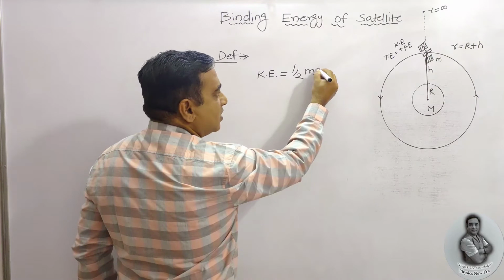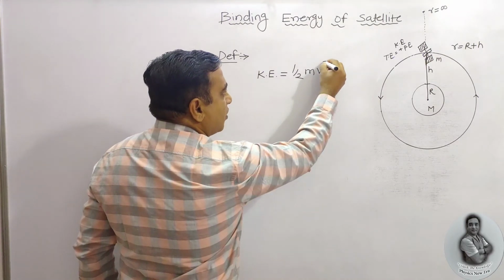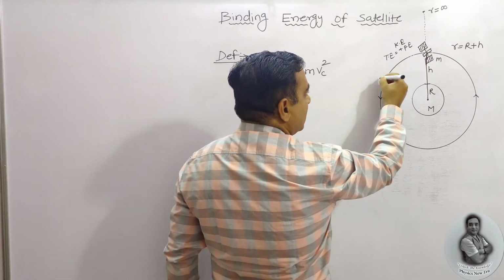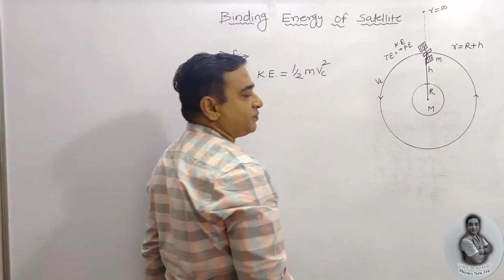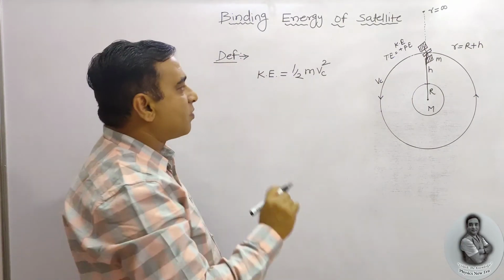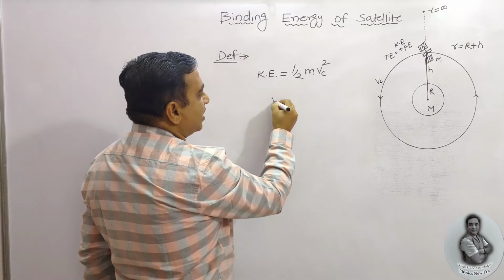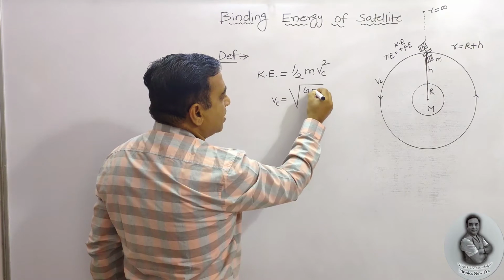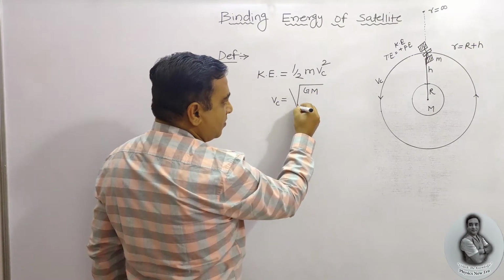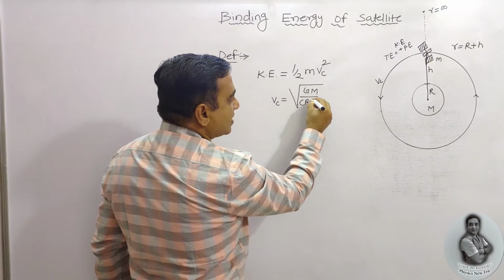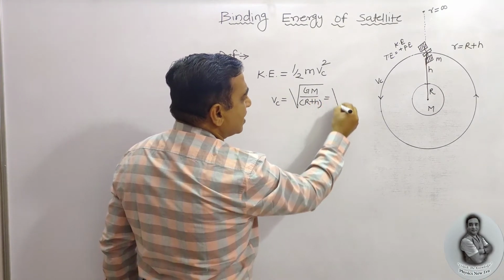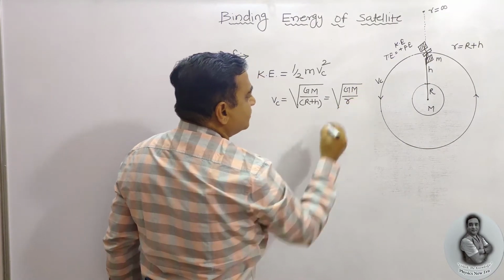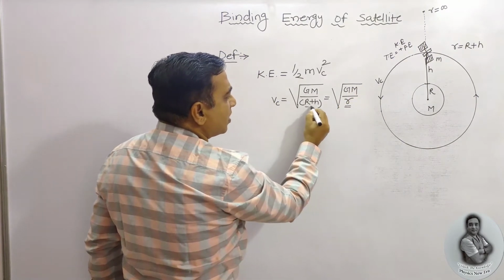Let m be the mass of the satellite, and it is revolving in a circular orbit, so it has a critical velocity. So this is your critical velocity, that is vc, when it is revolving in a circular orbit. So we know already the critical velocity is equal to the square root of GM upon r plus h, or we can also write it just like this, GM upon small r, but we know that small r is equal to capital R plus h.